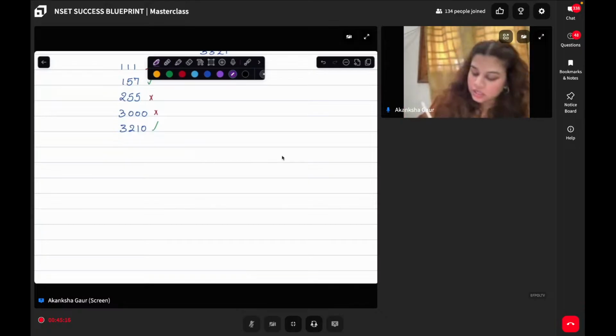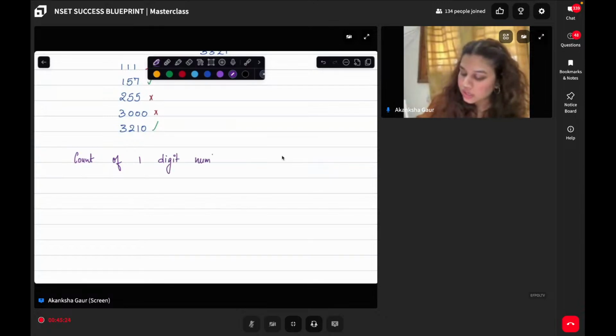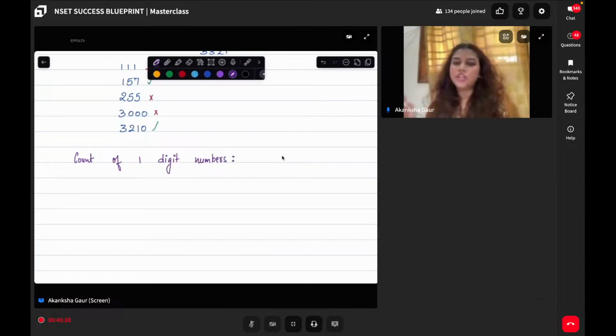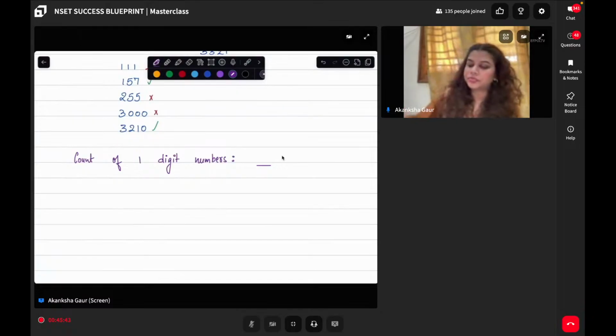Okay. So count of one digit numbers which are less than our given number and are all unique. So can I say I only have to fill one position? I only have to fill one position if there is a number. Yes, Nirvan, you're right.